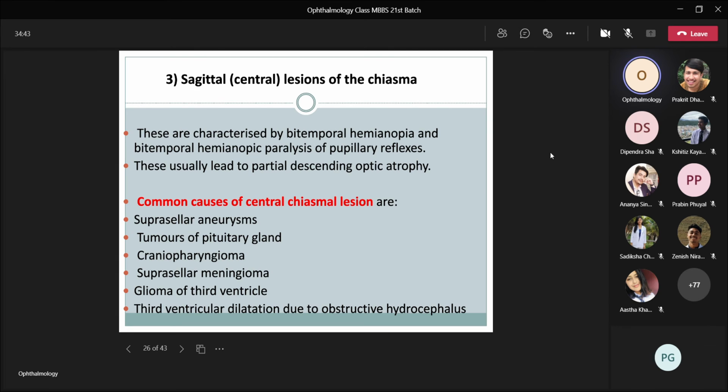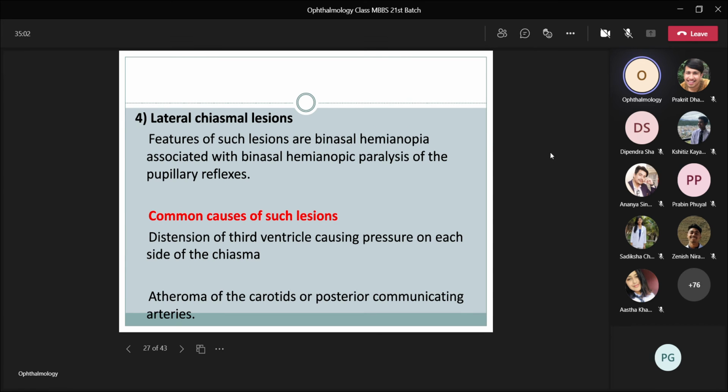And the causes of central chiasmal lesion may be suprasellar aneurysm, tumor of pituitary gland, craniopharyngioma, suprasellar meningioma, glioma of the third ventricle, dilatation due to obstructive hydrocephalus. And lateral chiasmal lesions are characterized by binasal hemianopia associated with binasal hemianopic paralysis of the pupillary reflex. And the common causes of such lesions are distension of the third ventricle causing pressure on each side of the chiasma, atheroma of carotids or posterior communicating arteries.